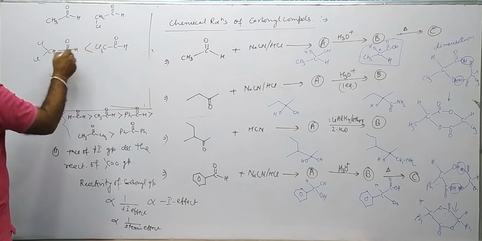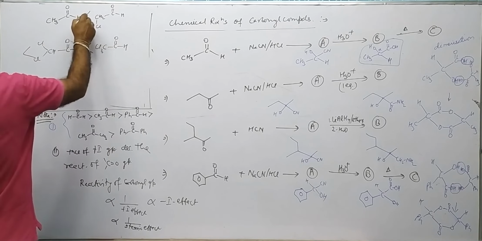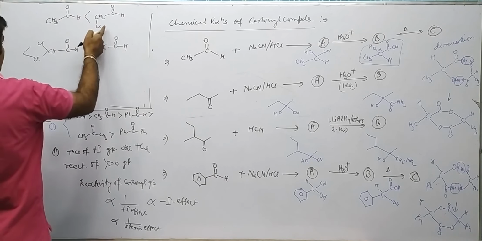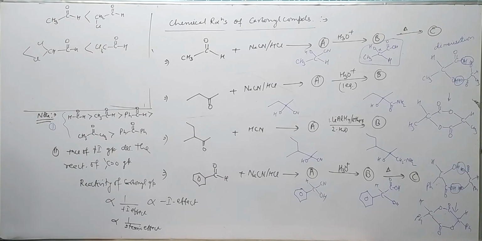Therefore, the reactivity order of these is like this. Trichloroacetaldehyde is more reactive than dichloroacetaldehyde, then monochloroacetaldehyde, then acetaldehyde. So this is the reactivity order.